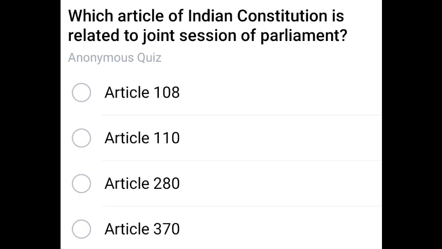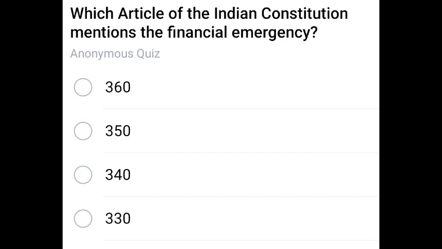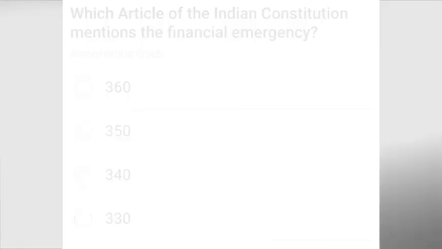Which article of Indian Constitution is related to joint session of Parliament? Already it is a repeated question, that comes under 108. Article 108, joint session. Next question. Which article of the Indian Constitution mentions financial emergencies? Financial emergencies comes under 360th article. Option 1, 360. Next question.